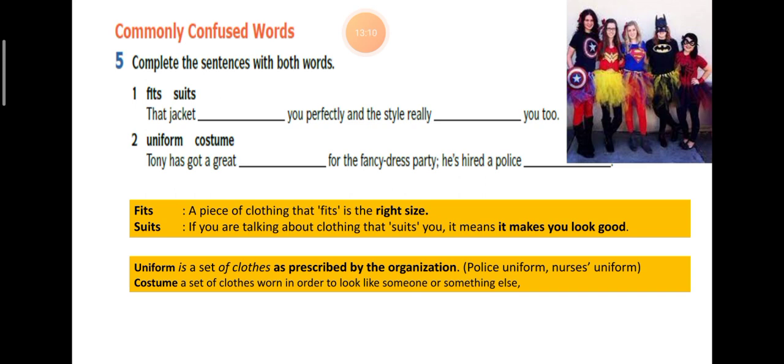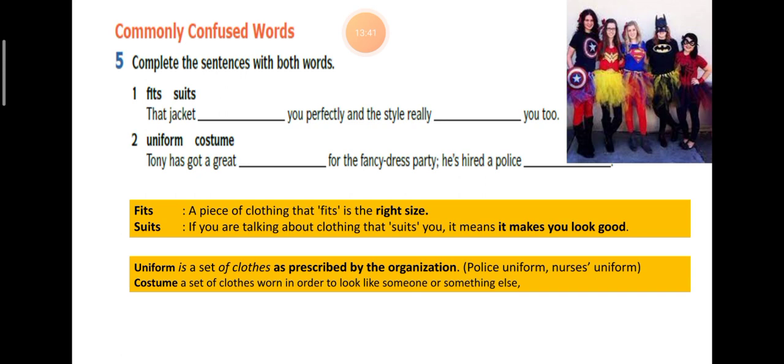Exercise 5. Commonly confused words. A lot of people, when they look at the words given here, tend to confuse them because they think that they have the same meaning, but actually they don't share the same meaning. Let's look at exercise 5. Complete the sentences with both words. Number 1,